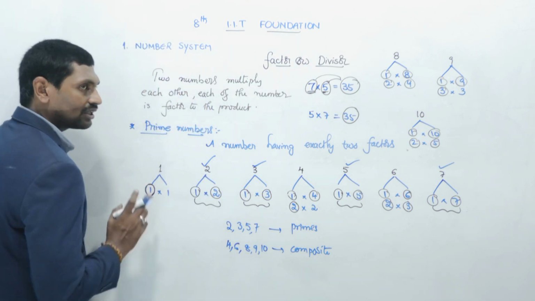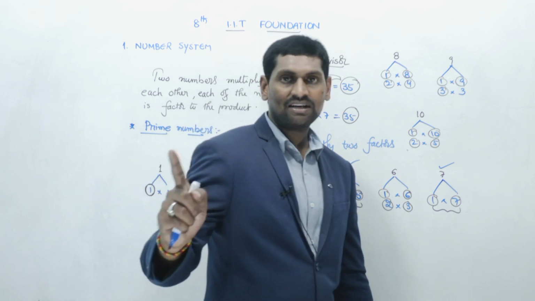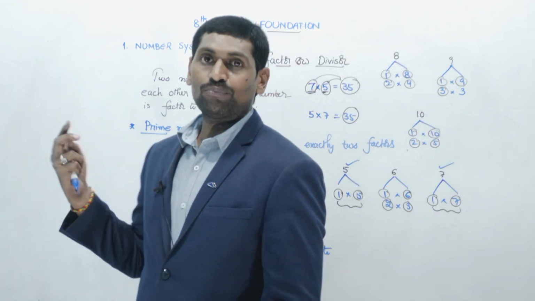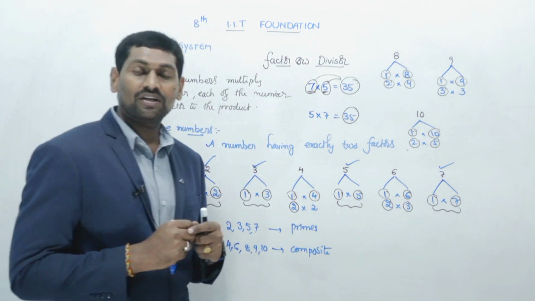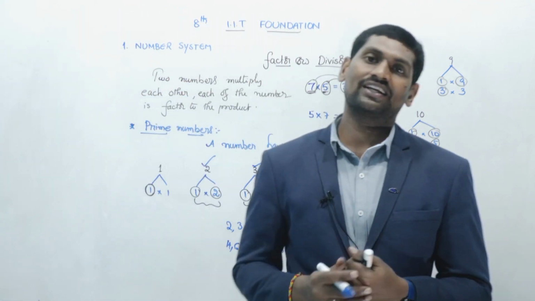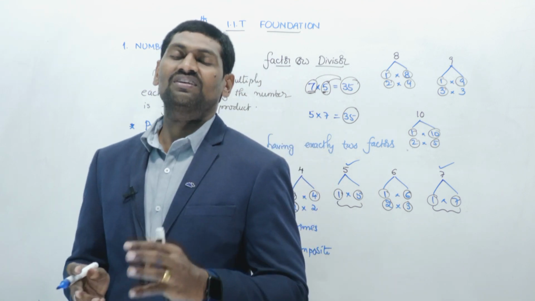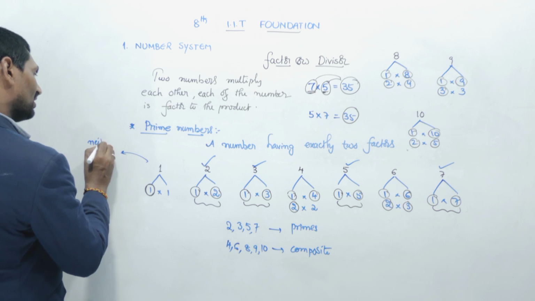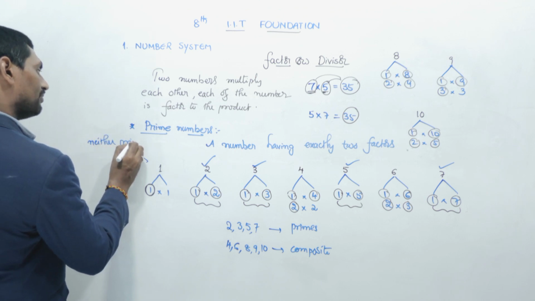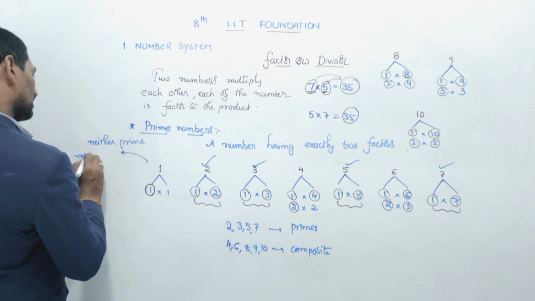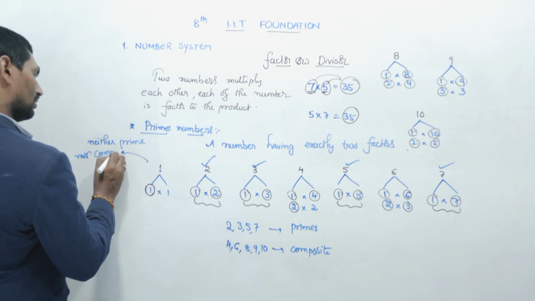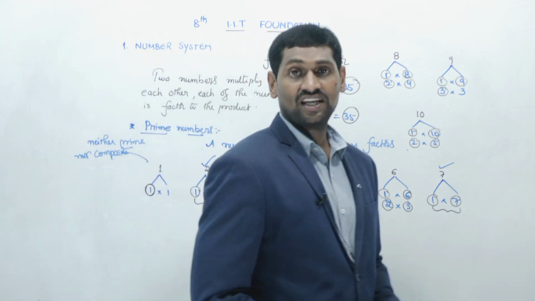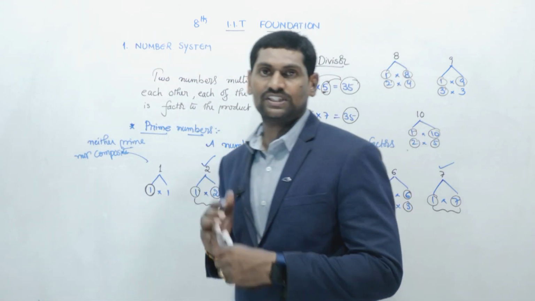But what about 1? 1 has only one factor. 2 factors we have decided is a prime number. More than 2 factors is a composite number. What about 1? Here you should write that 1 is neither prime nor composite. 1 is neither a prime number nor a composite number.